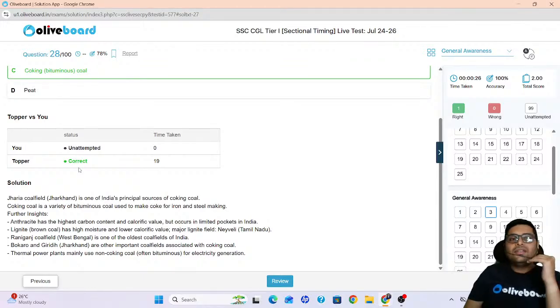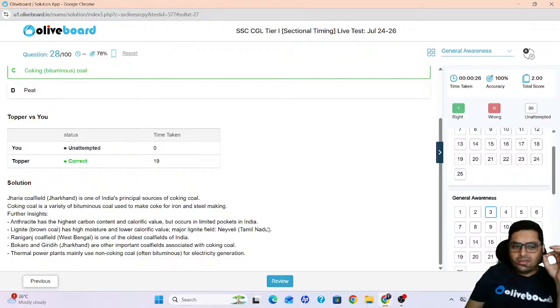So we have categories, like we have All India rank 1, 2, 3, 4. Similarly, we have anthracite, which is All India rank 1. Anthracite has the highest carbon content and calorific value, but in India it is in very limited amount. Then we have lignite, AIR 2. It has high moisture content but lower calorific value compared to anthracite. It is available in Neyveli, Tamil Nadu.